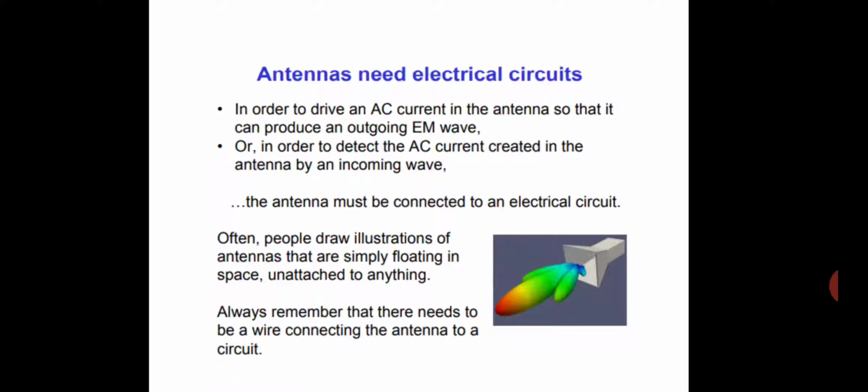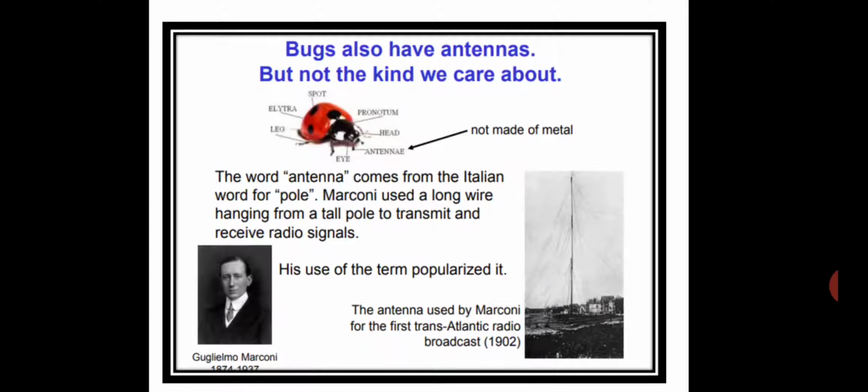Often, people draw illustrations of antennas that are simply floating in space, unattached to anything. Always remember that there needs to be a wire connecting the antenna to a circuit. Bugs also have antennae, but not the kind we care about.